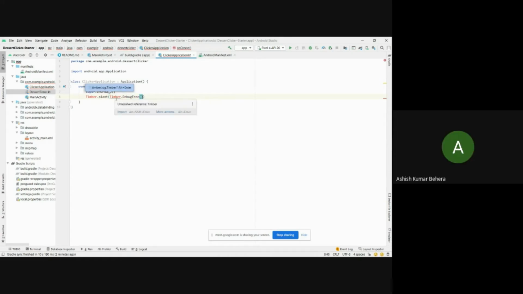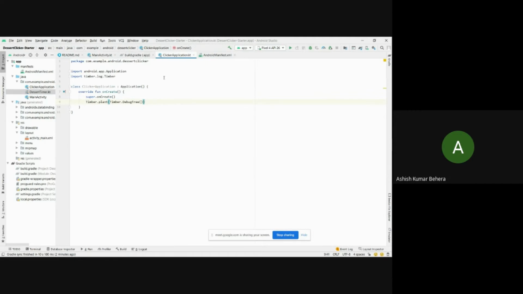Okay, so we need to import this Timber library. Let me just click it again, Alt Enter. Okay, guys, so now our library has been added. Now we need to change the manifest file so that Android can recognize this.